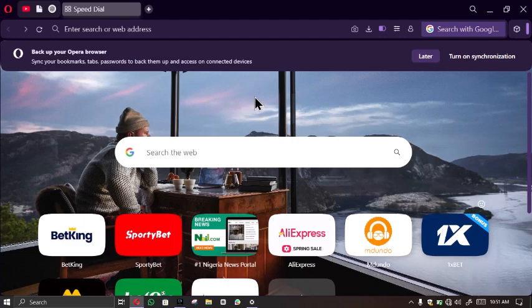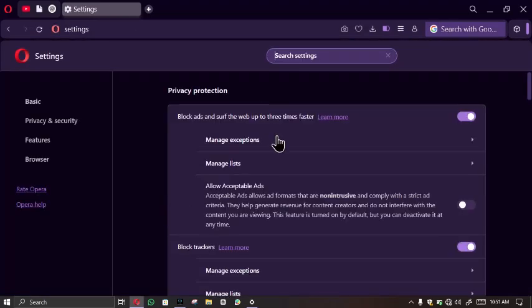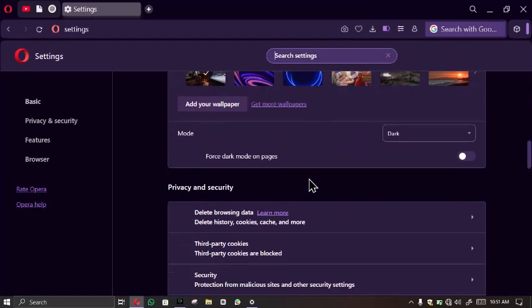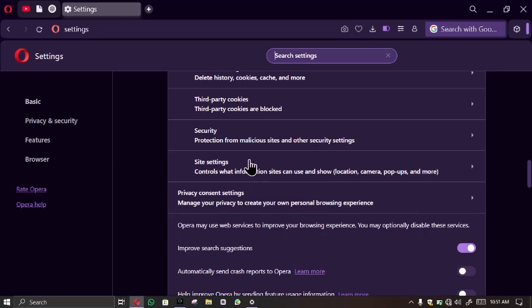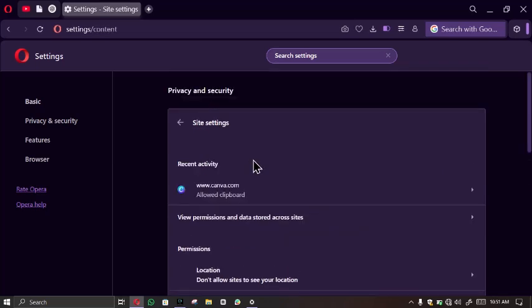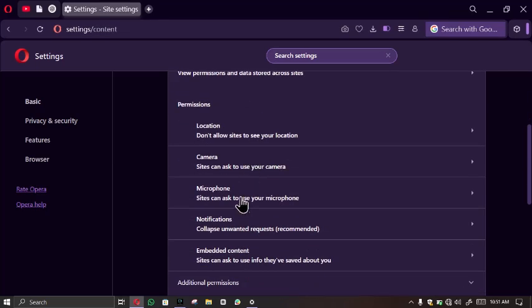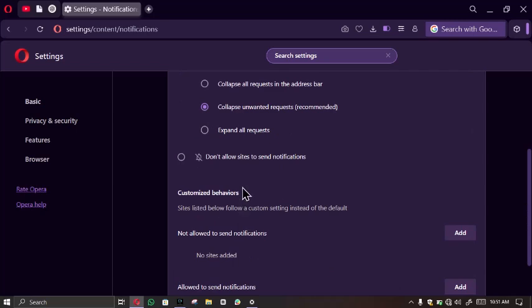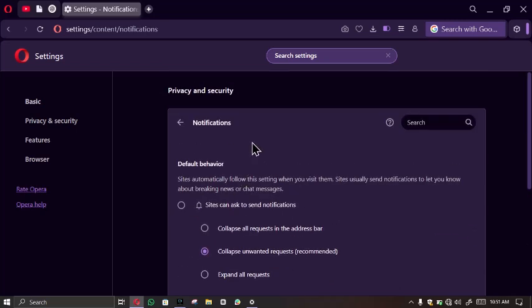sites on OperaGX. First thing you need to do is open up your settings. So you can use the keyboard shortcut of Alt+P to quickly get you there. Then you scroll all the way down until you see site settings. Click on site settings and then you can see notifications. Click on it. Now here you can manage notification settings for all sites.